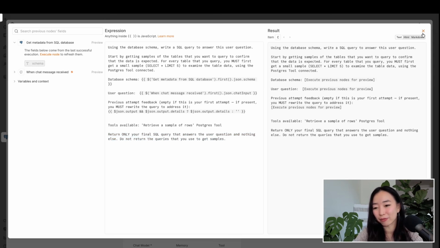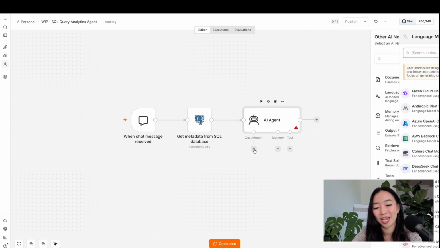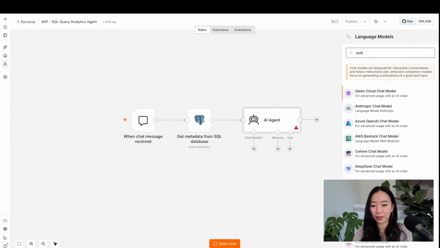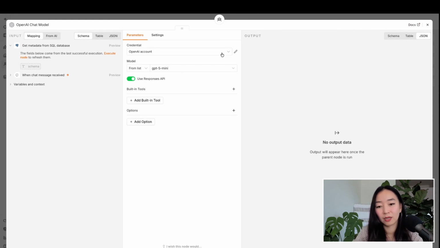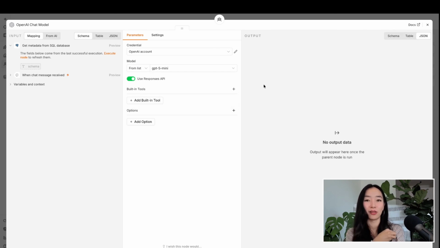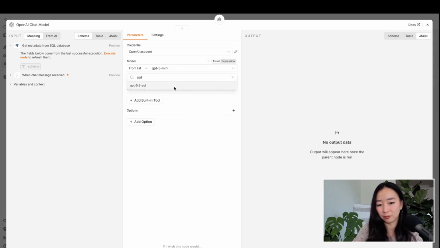Okay, so now we have the prompt done. Let's go ahead and we're going to add in the 3 components of every AI agent that we talked about. So starting with the chat model, here I'm going to go with OpenAI. You're going to connect to OpenAI using your OpenAI credentials. Then you're going to pick the model that you want. Usually when I'm just building and testing, I will use like a smaller model, like a mini model, just because it's cheaper and a lot faster. But since I know this workflow works, I'm going to go ahead and just use GPT 5.6 tool.